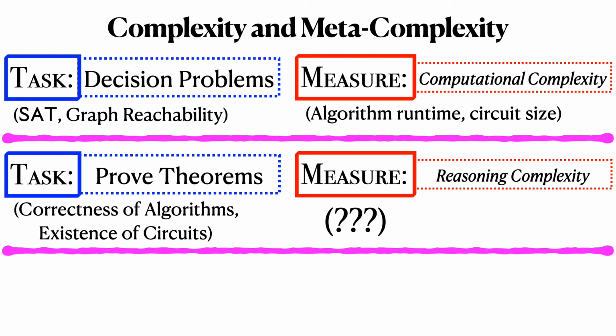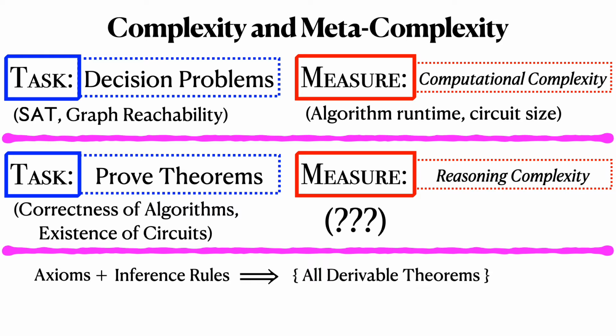So let's start formalizing this. When we prove something, we start with good axioms, we combine that with some inference rules, and we can get to a universe of all derivable theorems from that set of axioms combined with those inference rules. Just like a complexity class is a collection of decision problems, a theory is a collection of derivable theorems from axioms and inference rules. Good, so that's what a theory is at all.